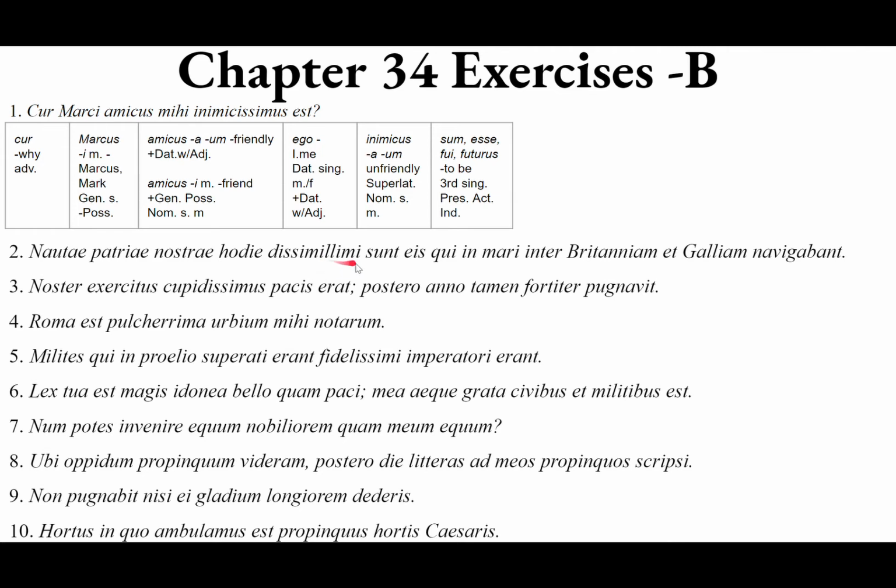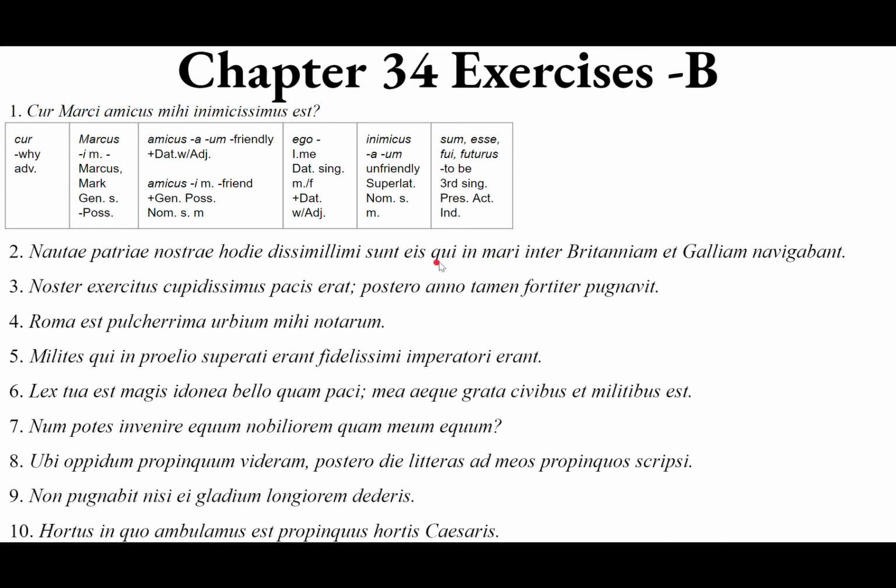They are dissimilar to, takes a dative with adjective, eis. Eis, dative from is, ea, id. It could be nominative. Well, no, it can't be nominative. Sorry, it can be masculine, feminine, or neuter. I got ahead of myself there, because the next word, qui, is the relative pronoun, qui, quae, quod, which introduces us to a relative clause, an adjectival clause describing eis. It's going to give more information about those people. Those ones. Which ones? The ones that are very unlike the sailors of our country today. Who are they? Who, blah, blah, blah.